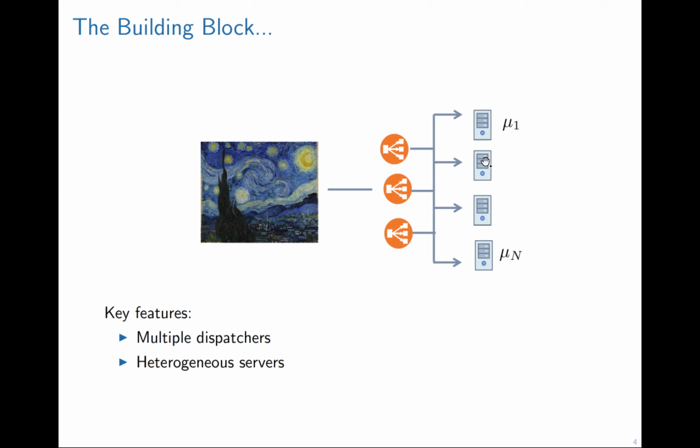From this picture, we can see that there are two fundamental features. First, there are multiple dispatchers, and also there are a large number of servers whose service rates may be different. We call these heterogeneous servers.